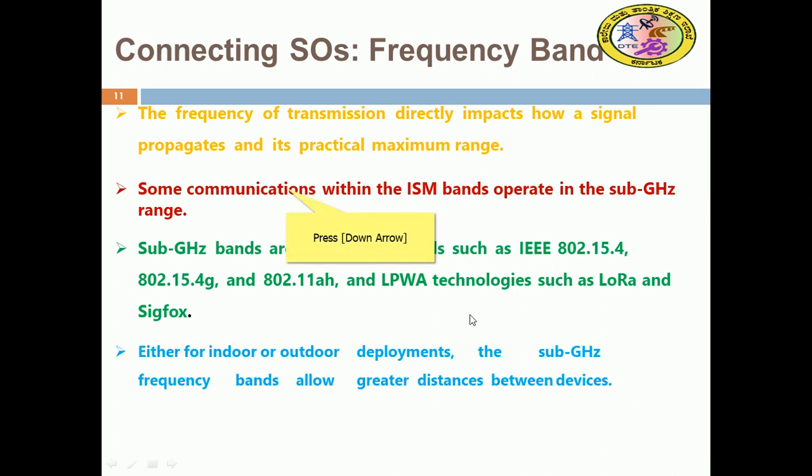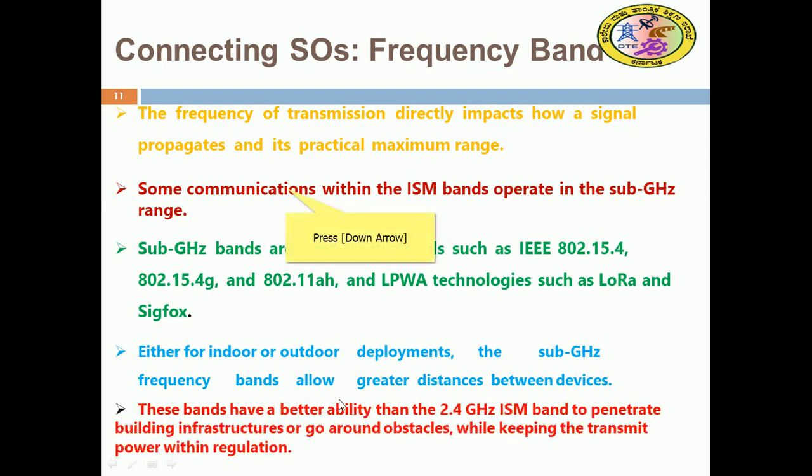For either indoor or outdoor deployments, sub gigahertz frequency bands allow greater distance between devices, so these sub bands are more encouraging. They have a better ability than the 2.4 gigahertz ISM bands to penetrate building infrastructure, which is most important here.